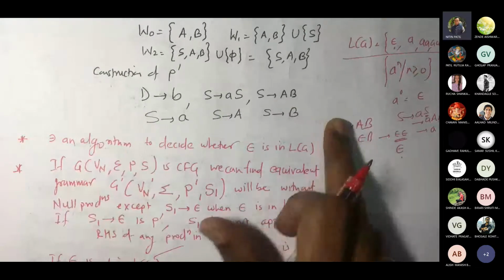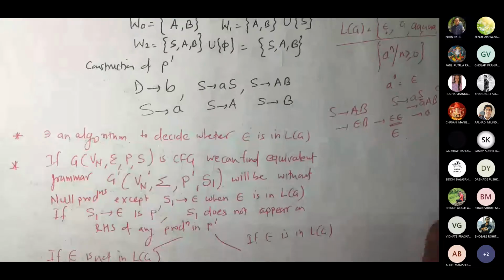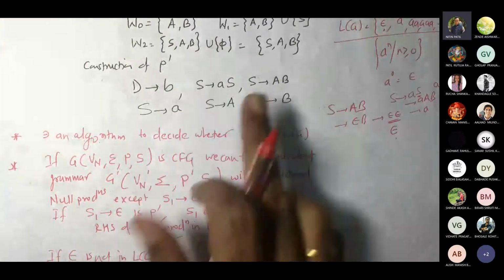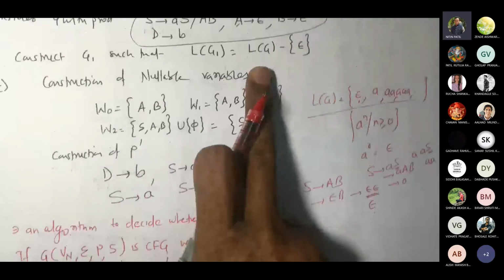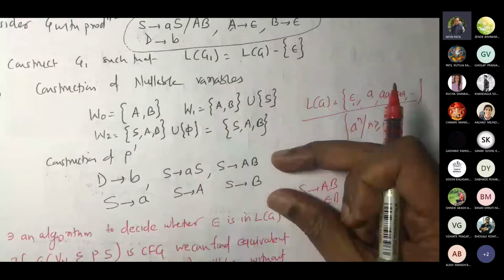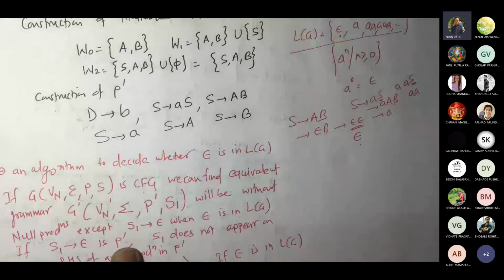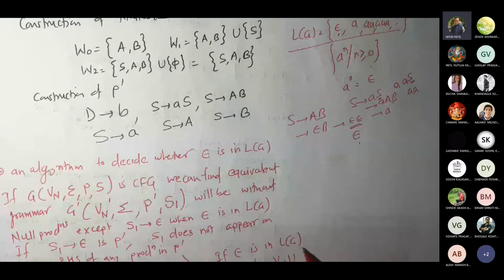Write this. Add them in P dash. Moreover, now what you got here? You got this: LG1 equal to LG minus epsilon. So all these productions would be added into the new production set P dash, with your new variable set being Vn dash equal to Vn union S1.